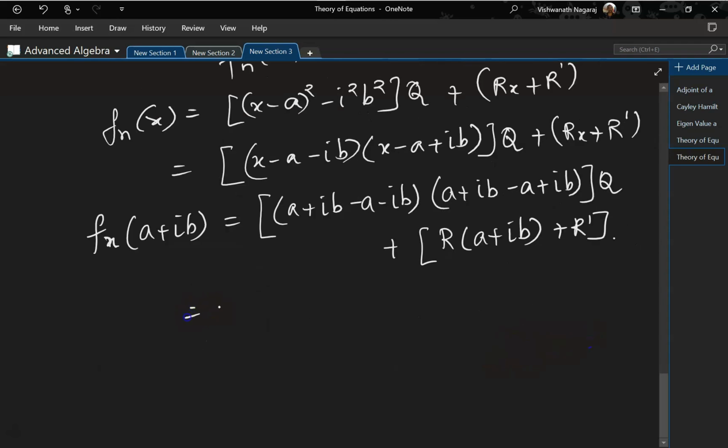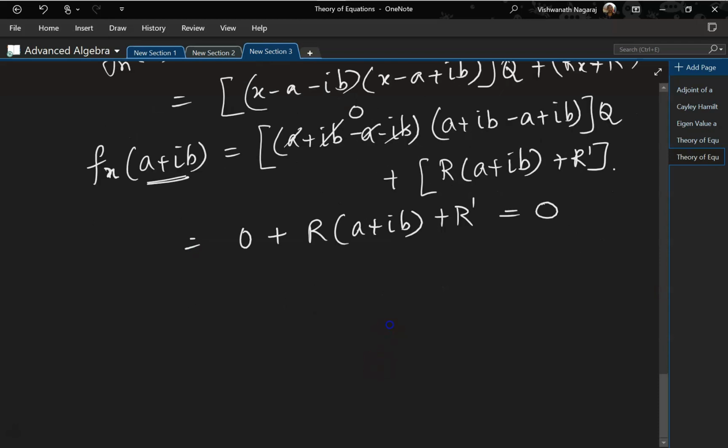Now here if you notice, a cancels, ib cancels, so we are left with 0. 0 times this is 0. So this becomes 0 + r times (a + ib) + r', and this would be equal to 0 because this is a root.